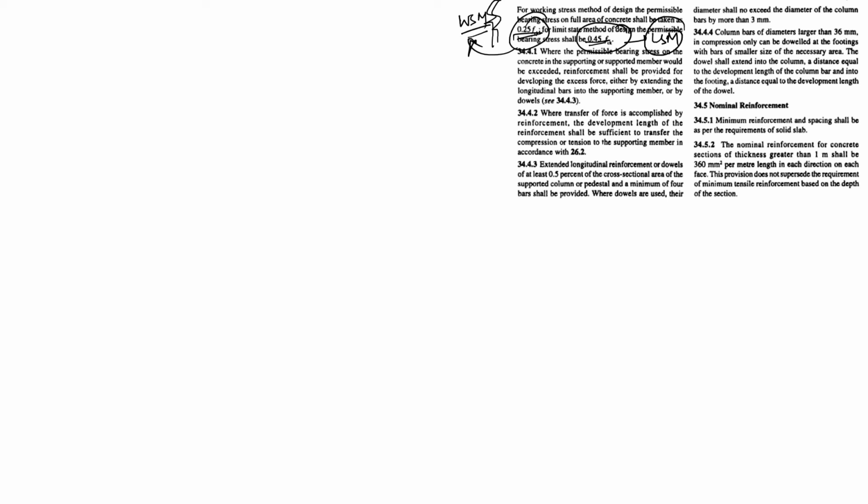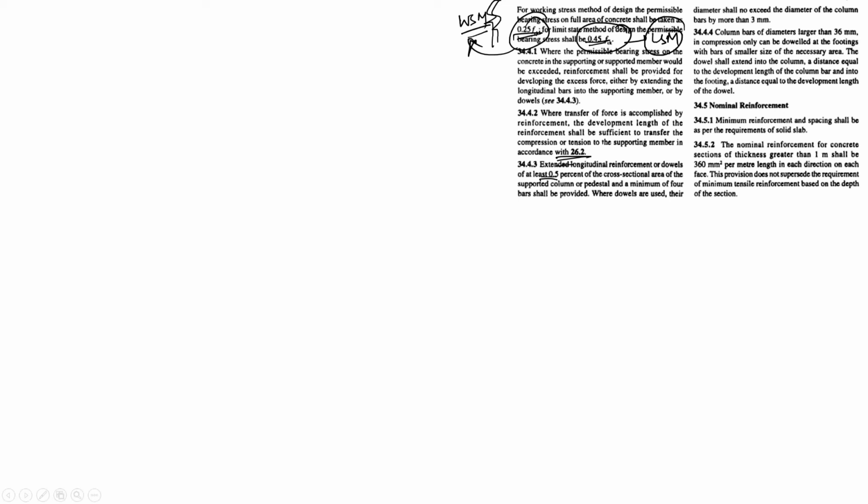Reinforcement shall be provided for developing the excess force, either by extending the longitudinal bars into the supporting member or by dowels, where transfer of the force is accomplished by reinforcement. The development length of the reinforcement shall be sufficient to transfer the compression or tension to the supporting member in accordance with this. Extended longitudinal reinforcement or dowels shall be at least 0.5% of the cross-sectional area of the supported column or pedestal, and a minimum of 4 bars shall be provided.